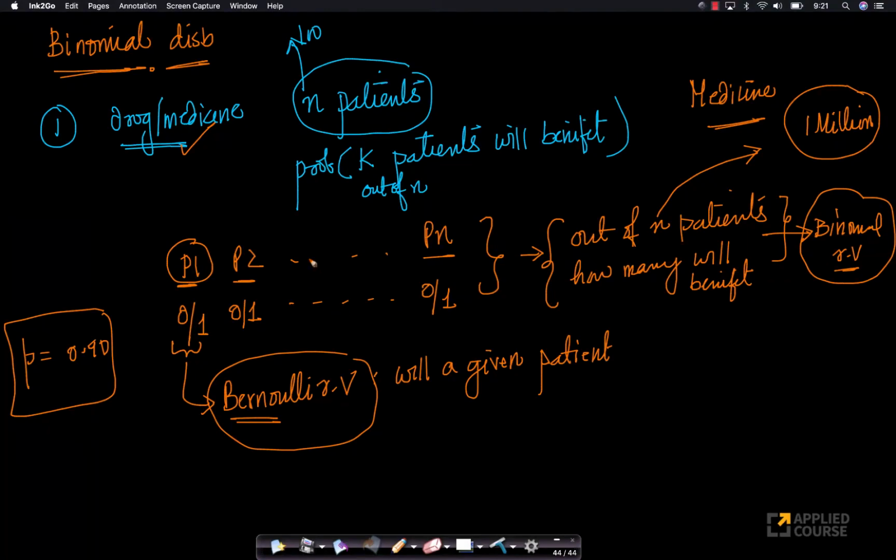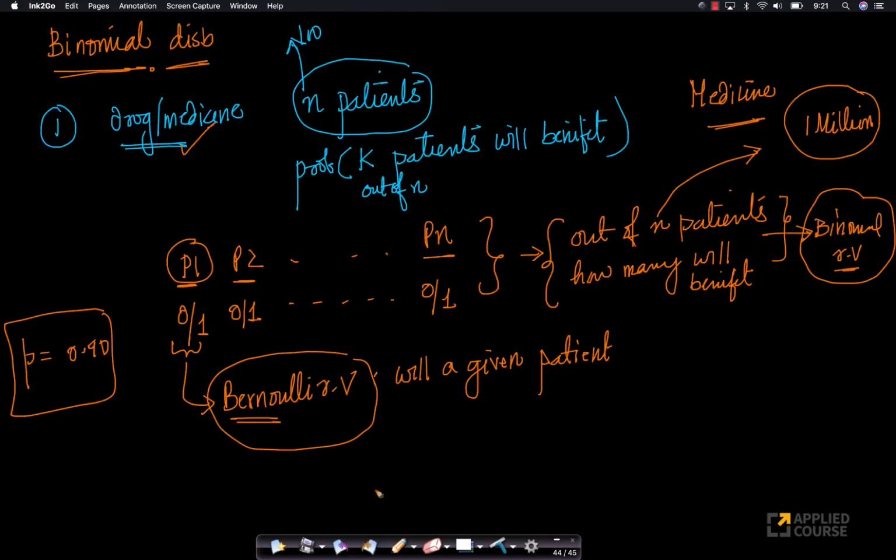Let's also understand this from a slightly different context. This was a real world example; let's also understand it from a simpler toy example. Suppose I toss n coins. What is the probability that I get K heads in n tosses?